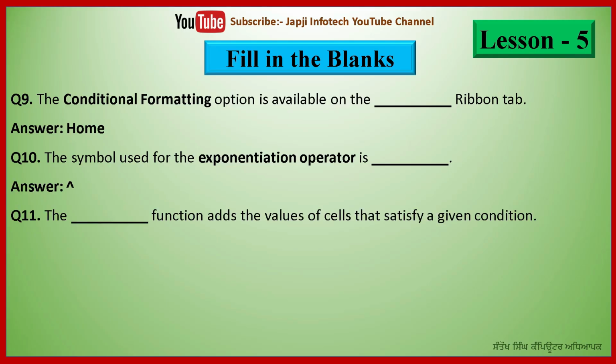And 11th question is, the dash function adds the value of cells that satisfy a given condition. And the right answer is, the SUMIF function adds the value of cells that satisfy a given condition.